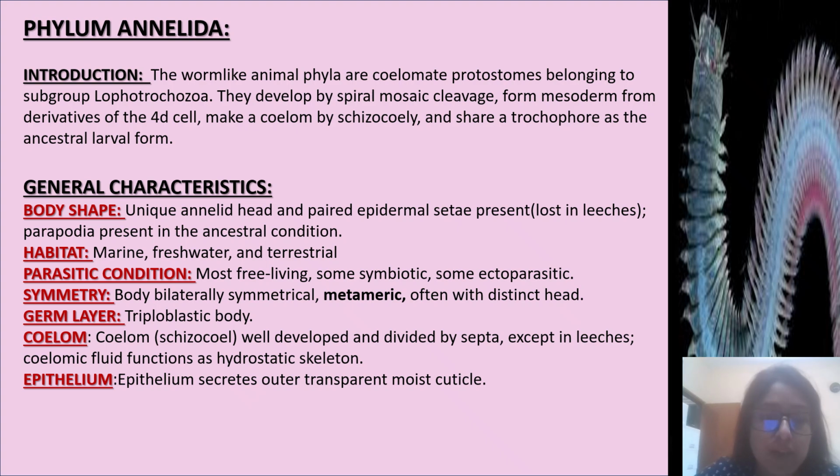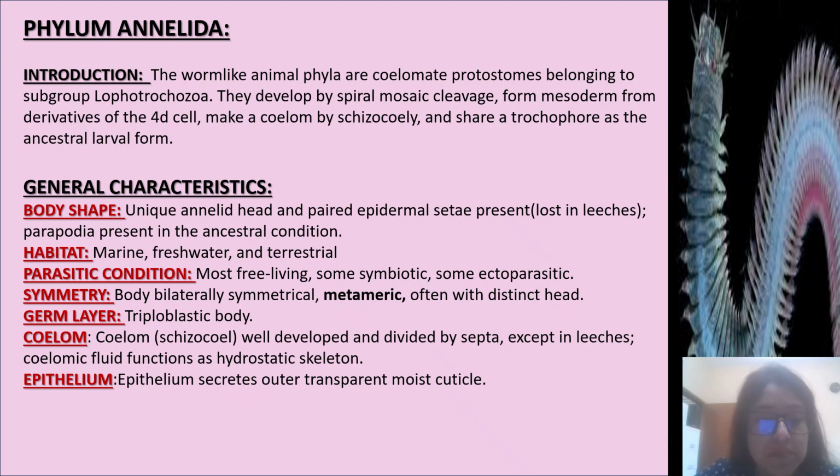Symmetry: body bilaterally symmetrical, metameric, often with a distinct head. Germ layer: triploblastic body. Coelom: well developed and divided by septa, except in leeches; coelomic fluid functions as a hydrostatic skeleton.